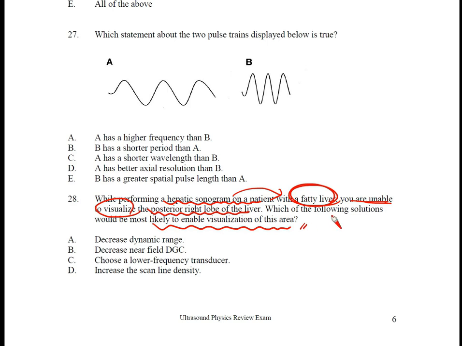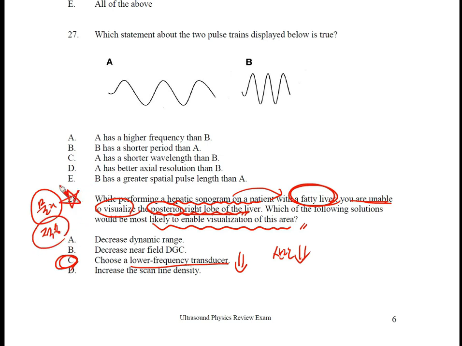Ultimately, since the patient has a larger body size and there is a lot of scattering and attenuation of the ultrasound beam, the question is about finding the adjustment factors that compensate for these issues. The correct answer would be option C. If you lower the frequency, as we discussed in the previous question, the scattering will also decrease. Additionally, since it allows penetration into deeper regions and the posterior right lobe of the liver is a structure located in a deep area, this equipment control will help expose that part more effectively. This is a pattern that asks about both basic physical concepts and their clinical applications. I can also say that this type of question is a common pattern that appears frequently.